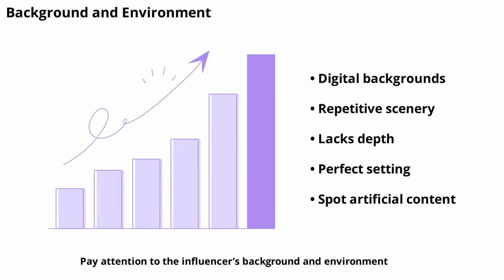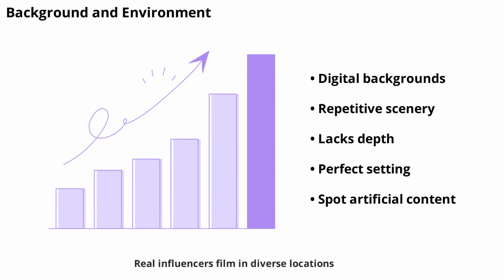Pay attention to the influencer's background and environment. AI-generated videos often use digitally created or repetitive backgrounds. Real influencers film in diverse locations, showing changes in scenery and props. If the background looks too perfect, lacks depth, or repeats across multiple videos, it could be AI-generated. This clue helps you spot artificial content by focusing on the setting rather than the person.